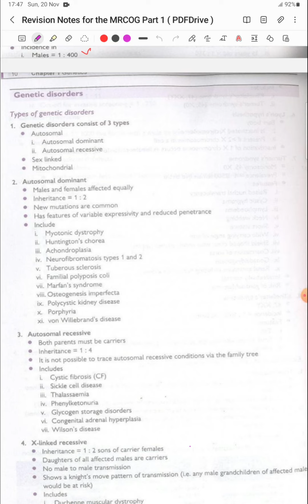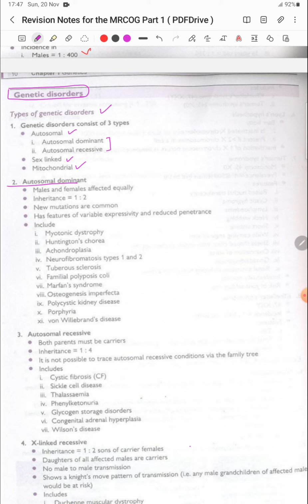Let's start our genetic disorders. This is a continuation of part 1 of the chapter on genetics from the revision notes of MRCOG 1. So let's start. First is the types of genetic disorders. Genetic disorders consist of three types: autosomal, sex-linked, and mitochondrial. Autosomal dominant and autosomal recessive are the subtypes of the autosomal genetic disorders.